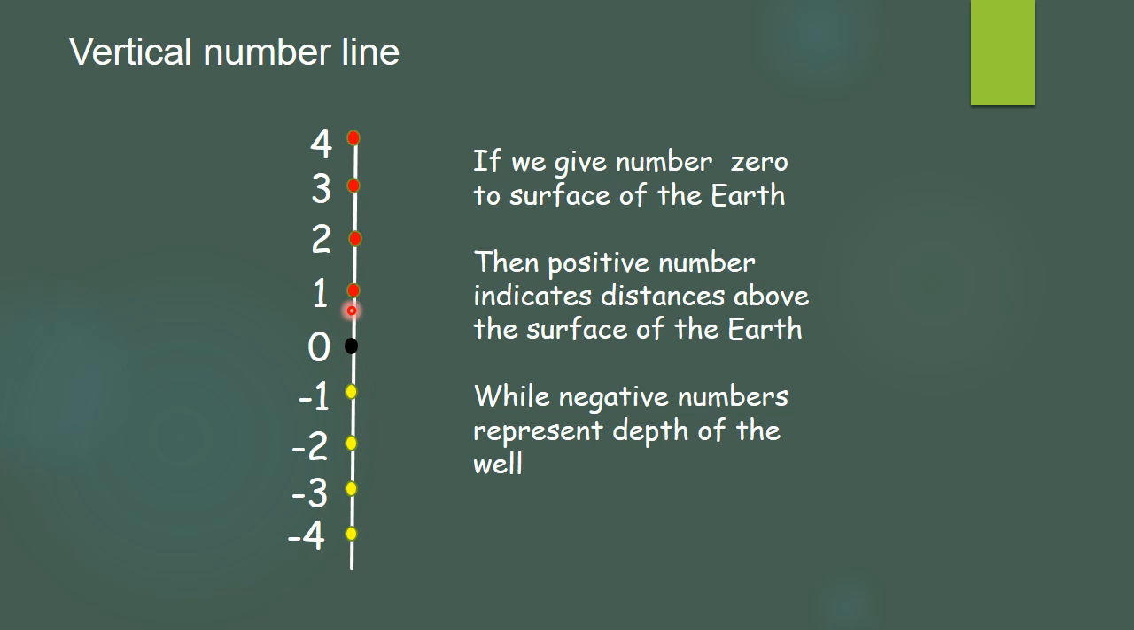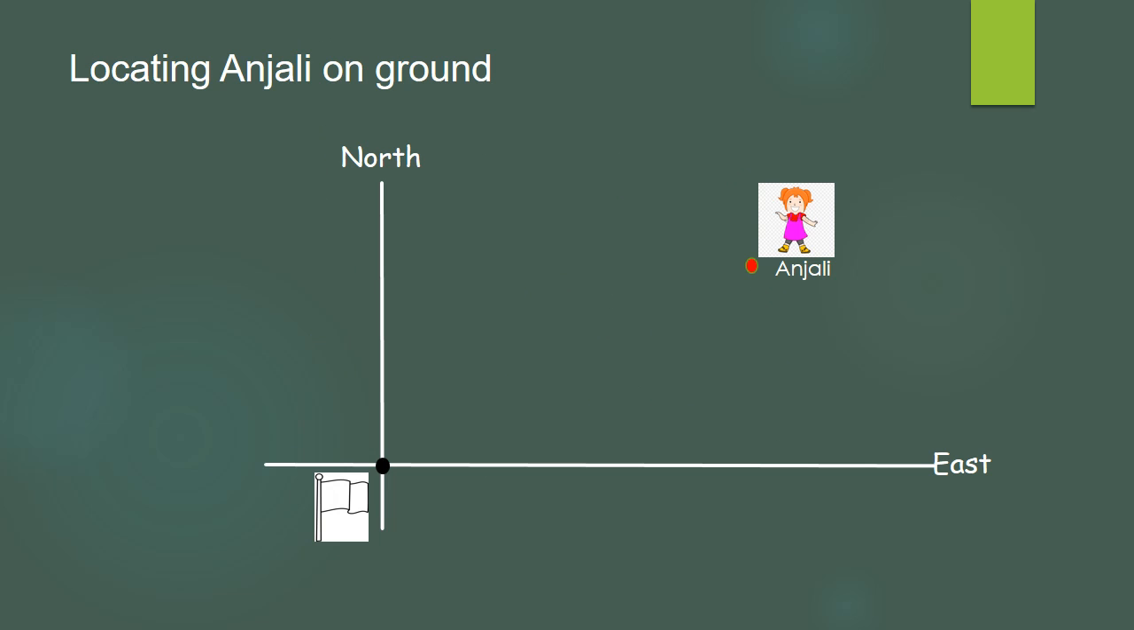And to indicate this, now every time we don't have to go for above or below the surface. Now we can use a different method. To understand this, I will take one example. We will try to locate the position of Anjali on the ground. For this, the flag post will be considered as the reference point, and we have to give the position of Anjali with reference to the flag post.